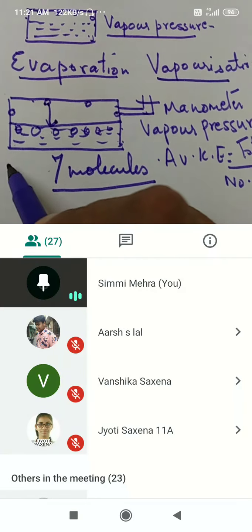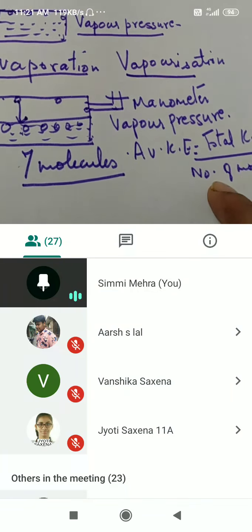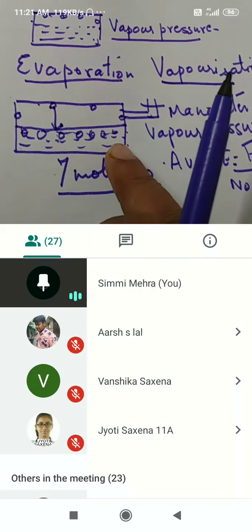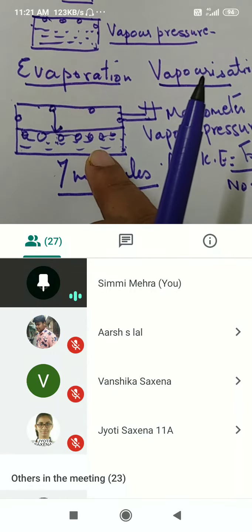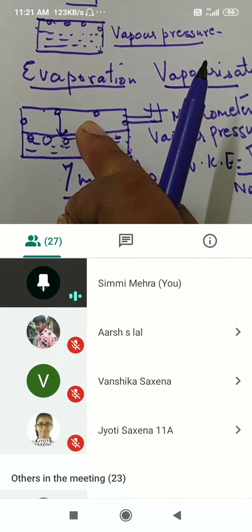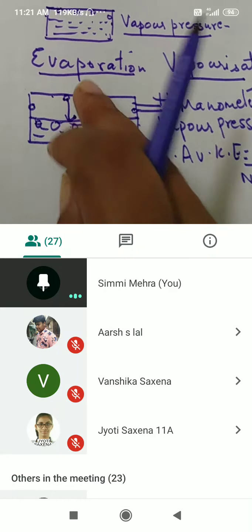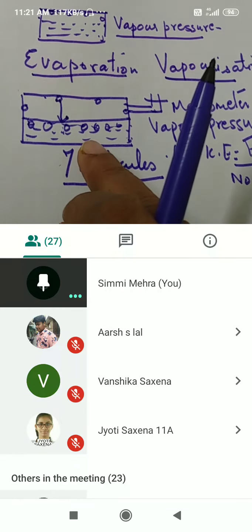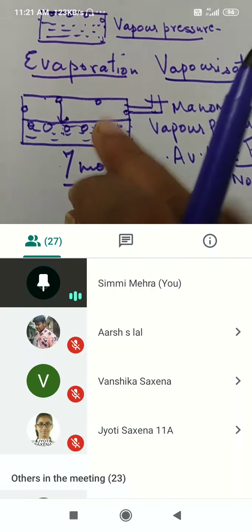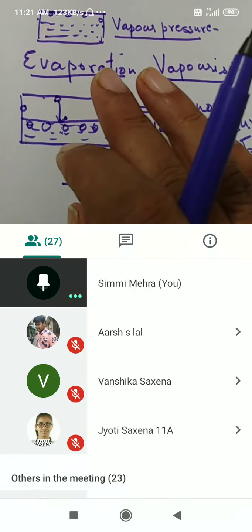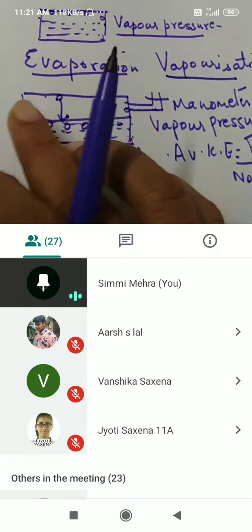But when three molecules have left, total number has decreased, average kinetic energy will increase. When average kinetic energy increases, more molecules will leave the surface. Suppose three or two more will leave. A stage will come when average kinetic energy goes on increasing to the extent that all the molecules will vaporize. We can't use the word evaporate, it's a closed container.